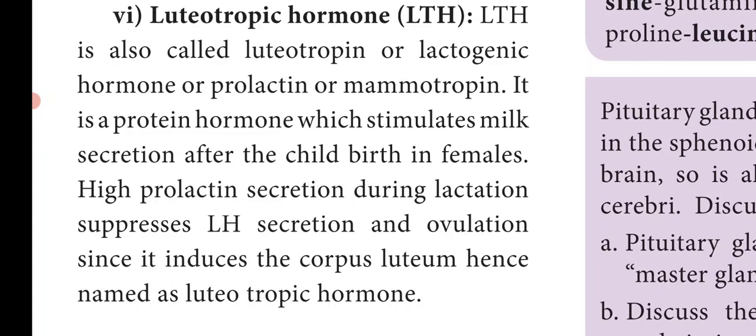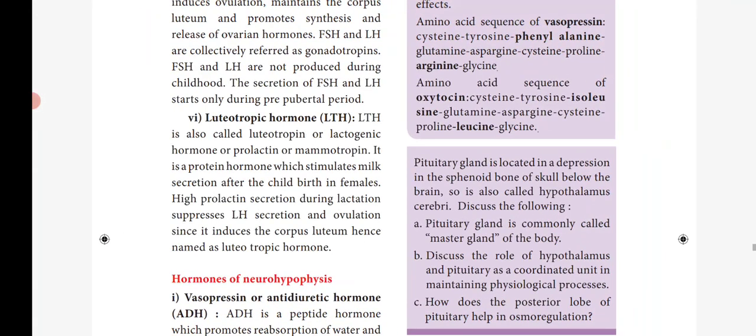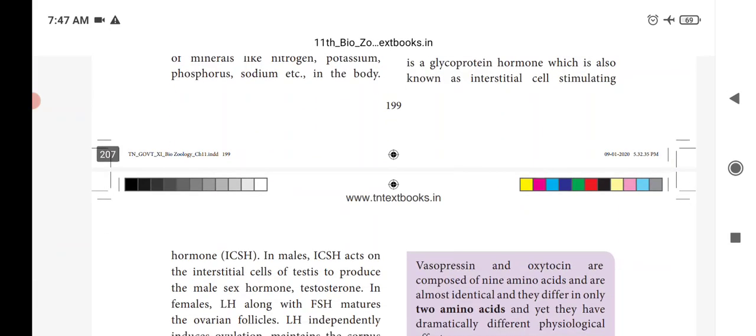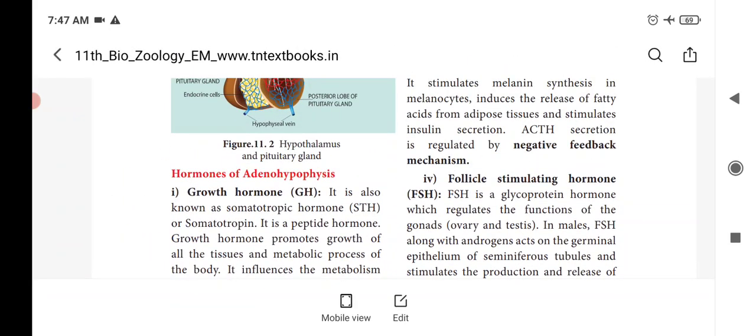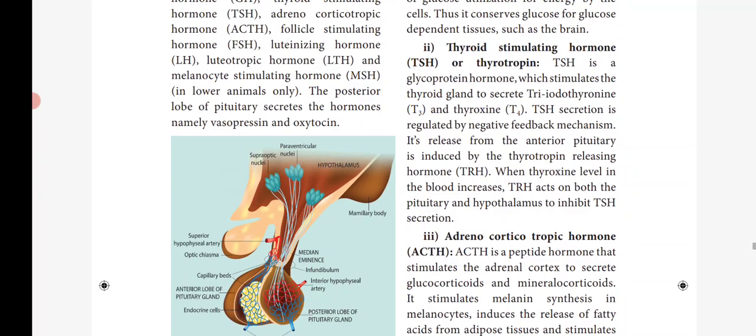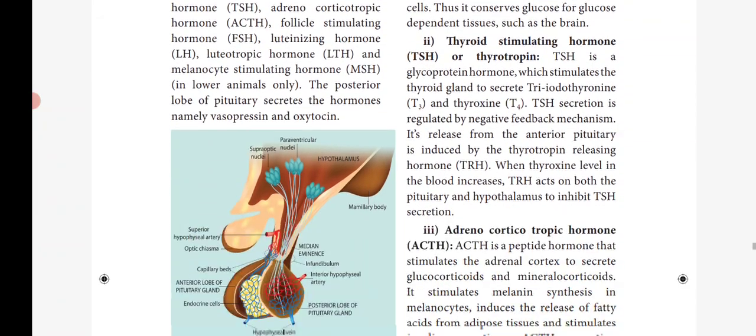High prolactin secretion during lactation suppresses the LH secretion and ovulation. So when this prolactin hormone is secreted more, on the other side the LH secretion and ovulation are suppressed, and it induces the corpus luteum, hence known as luteotrophic hormone. So these are the hormones of the anterior pituitary.